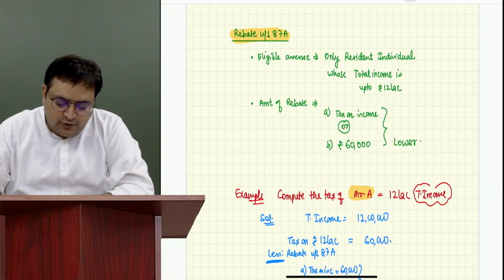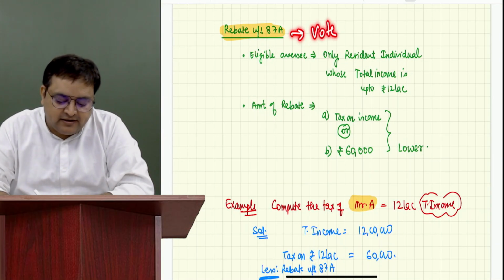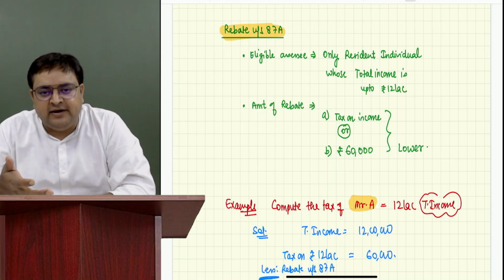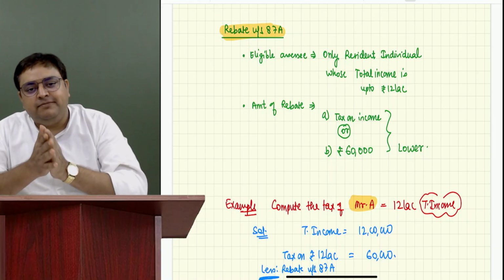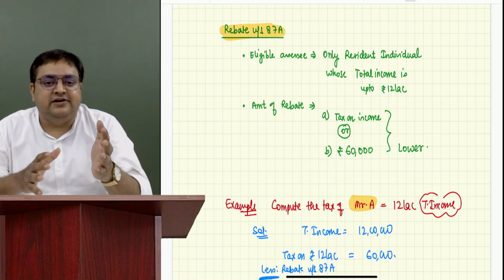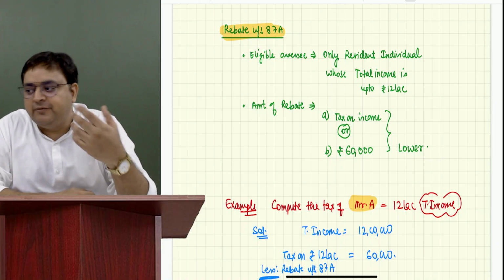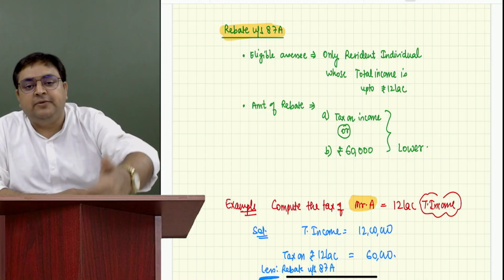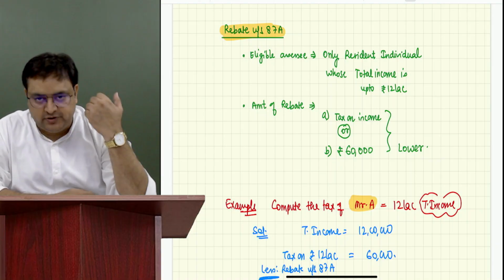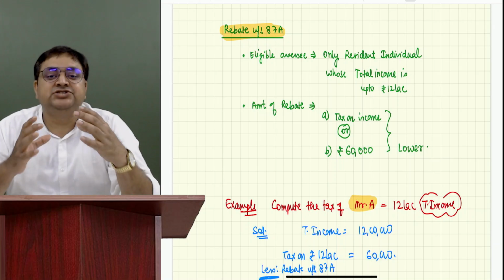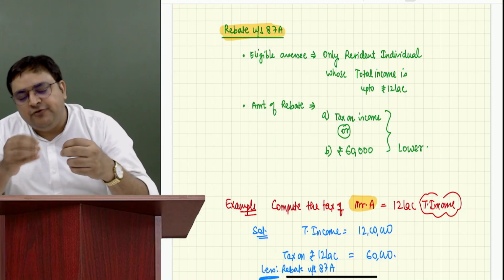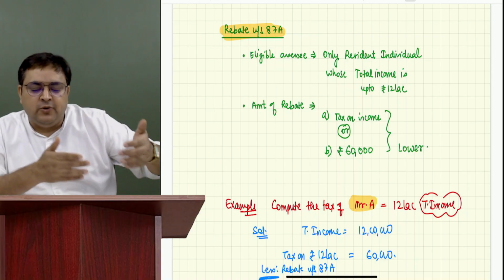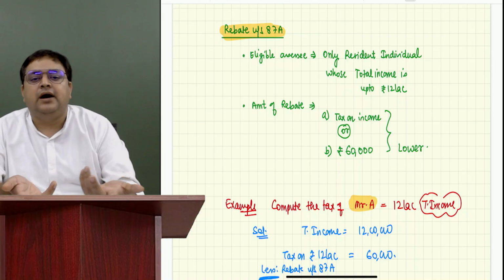So obviously, I'm telling you that mostly they are vote bank. Who will vote? Guys, please tell me. Most of the things that get amended, especially in taxes, they take vote bank also into consideration. These are all politicians, right? They would like to give more and more benefit to the lower class people or middle class people. Why? Because these are the people who actually vote. And this is the major chunk in India. Out of the population, only very few people are very high class or rich. Mostly we are lower class, lower middle class or middle class, those who earn up till 12 lakh rupees.